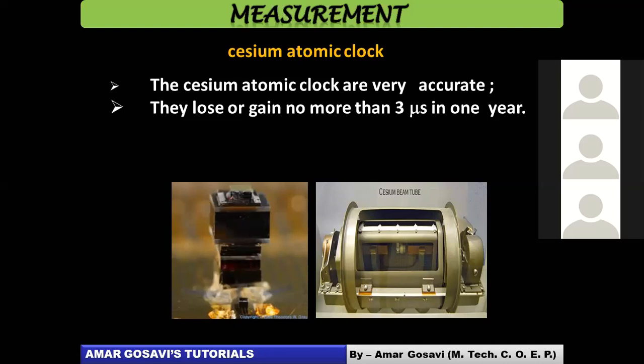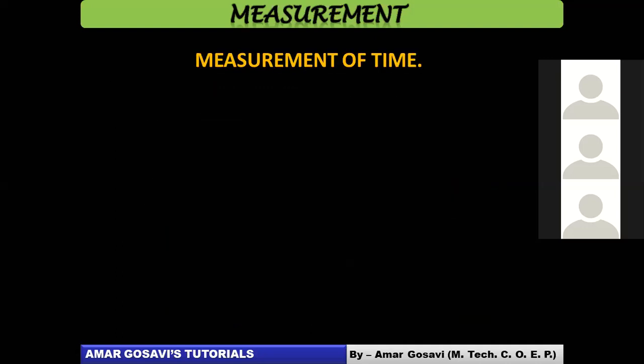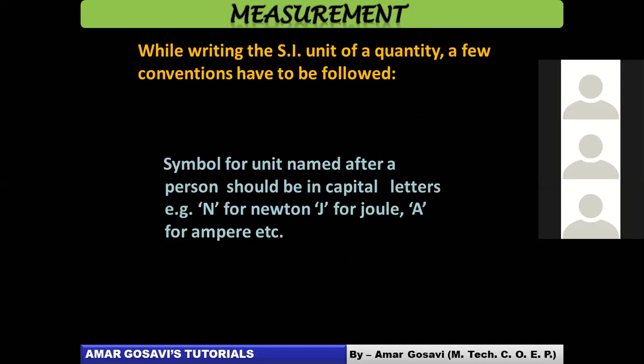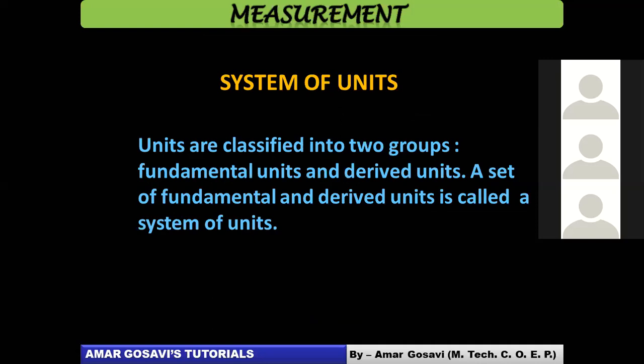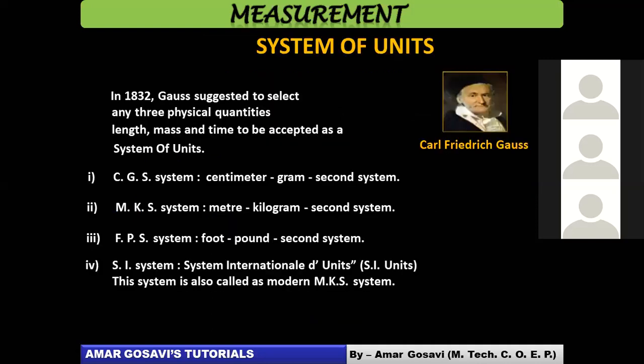Quickly, I'll tell you about the review, what all things we have gone through today. Let's go back and quickly run through what we have discussed for the day. We discussed system of units. In system of units, we mentioned Gauss and his proposal. Then we discussed different systems of units like the CGS system, MKS system, FPS system. We also looked at the history of how the international or SI system was generated.